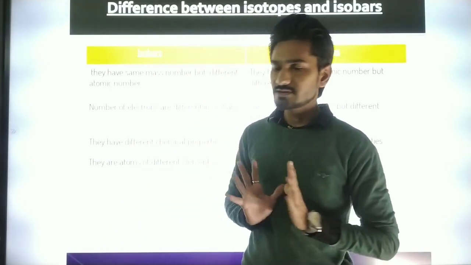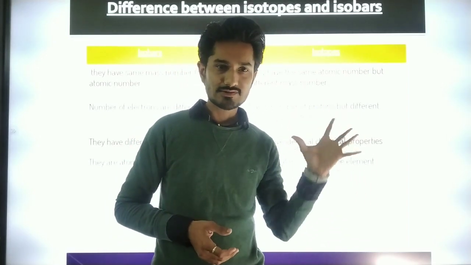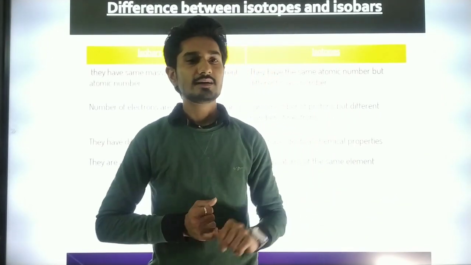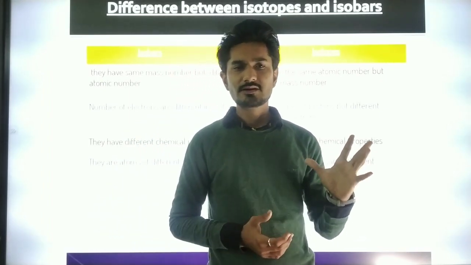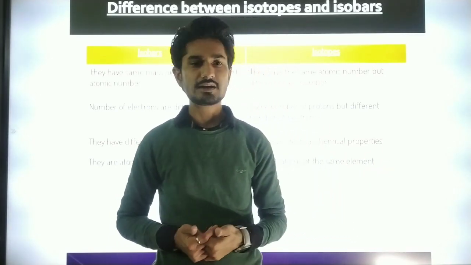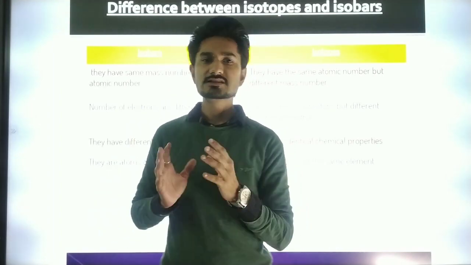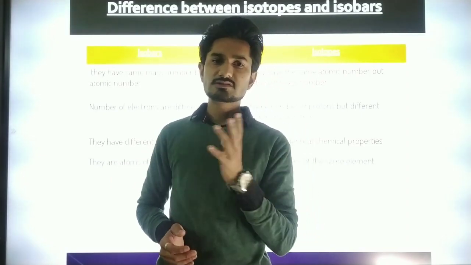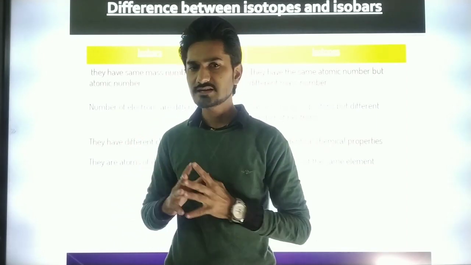Okay, so these are all the topics that we have studied. Let us take a brief preview of what we have studied so far in this chapter. First we started with the basic structure of the atom. In chapter 3 we saw that atoms cannot be divided further, but in chapter 4 we saw that atoms can be divided into subatomic particles. Many scientists discovered the subatomic particles, and we studied the scientists who discovered the electron, the proton, and the neutron.